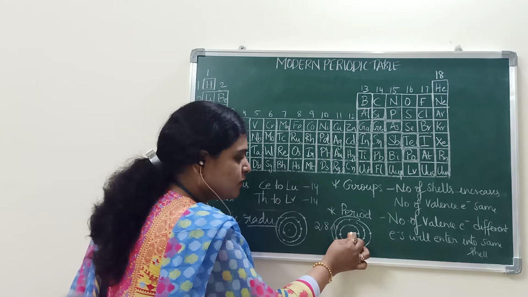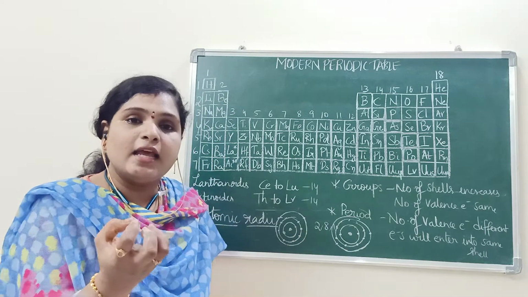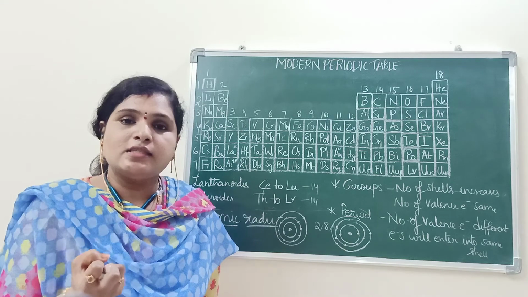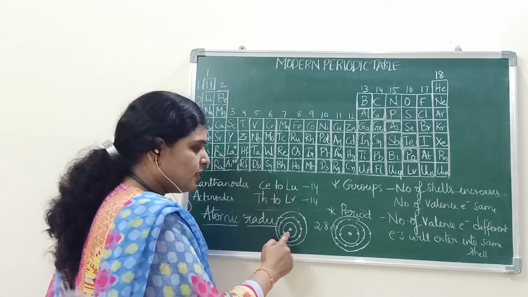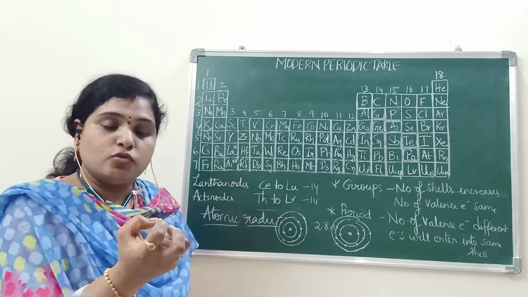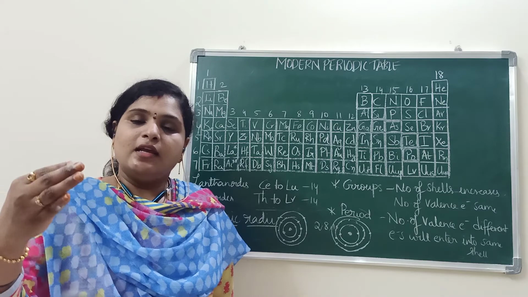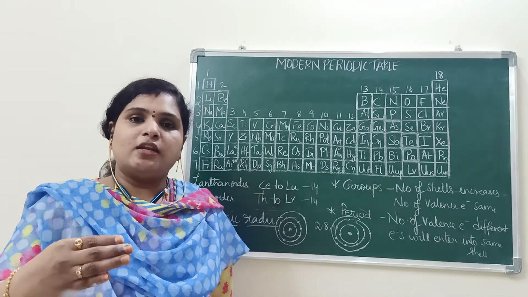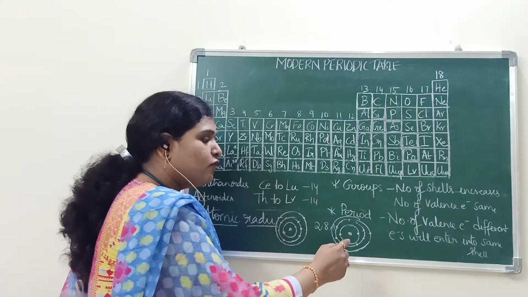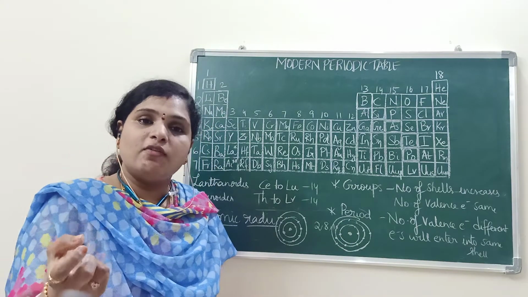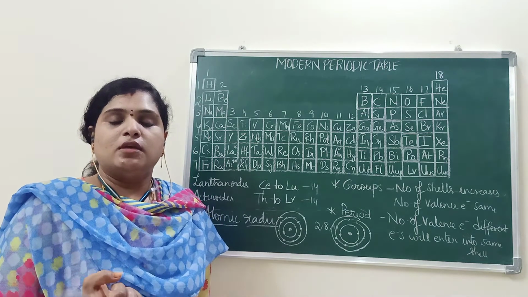The nucleus which is present will pull the electrons towards inside, because electrons are coming into the same shell. No new shell is there. So the nucleus influence on the outer shell will also increase and they will be pulled inwards.